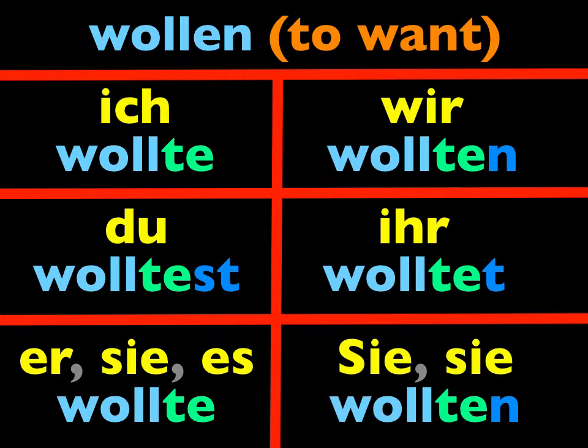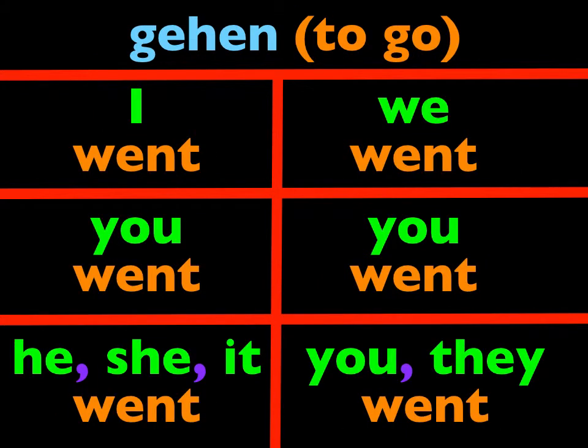So how do strong verbs work? Well, they're a little different. Let's take a look at one now. The verb gehen, to go. You know, even in English, go is a strange verb. It's to go, but the past tense is went, W-E-N-T. Where do we get the word went for a verb that's go, G-O? It's an irregular verb, even in English. As a matter of fact, a lot of the same verbs that are strong or irregular in German are also irregular in English in the past tense. Interestingly enough. Well, German and English are Germanic languages after all.